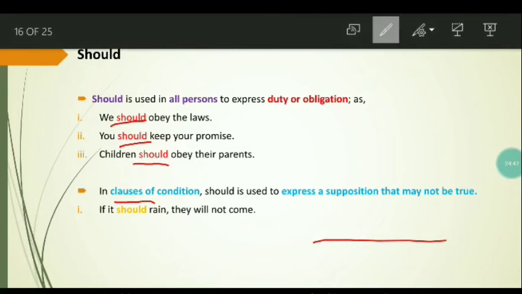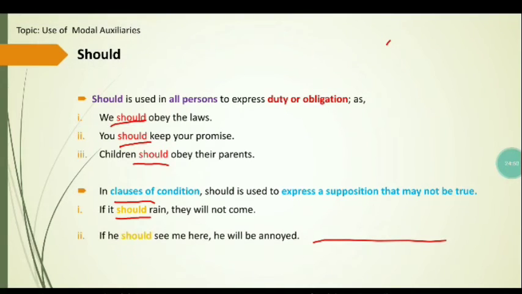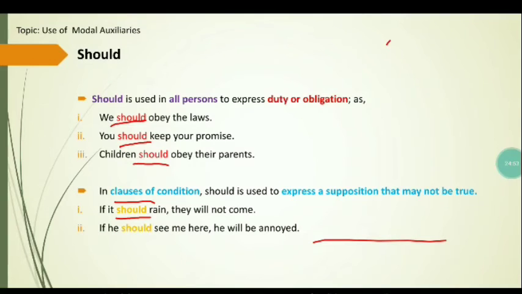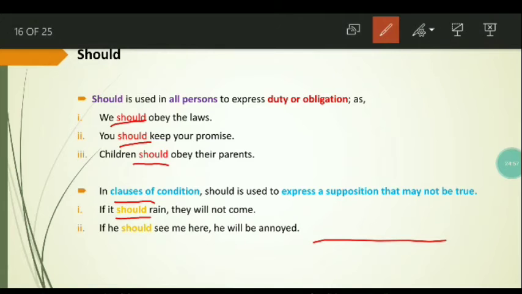It expresses a supposition, but this supposition may not be true. It may be wrong. If he should see me here, he will be annoyed. Once again, it expresses a supposition, but this supposition may not be true.